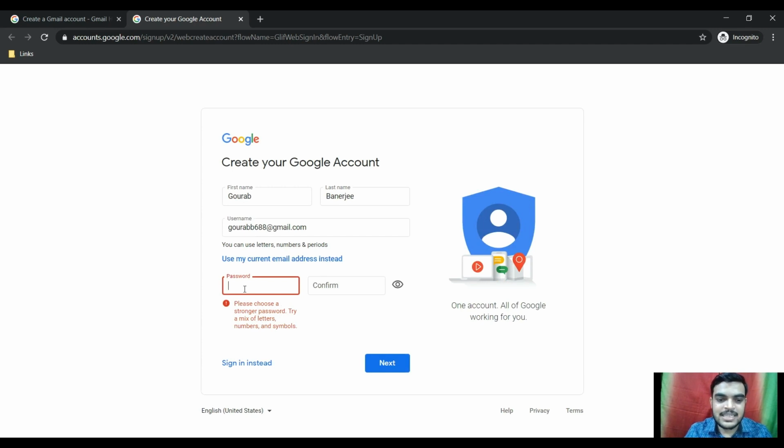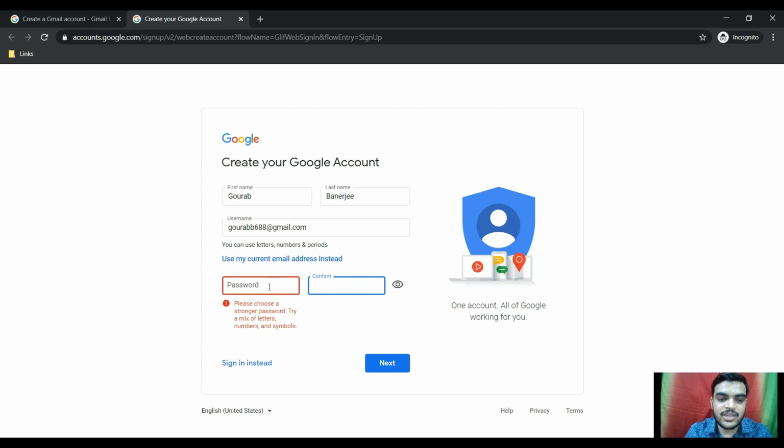Okay, so as you can see, this is a policy. Policy means that according to this policy I can enter at least 8 or more characters, and in those characters I should have a mix of letters, numbers and symbols. So basically this policy is created by Google. You can create your own policy as well, and based on that policy, one expression is written behind in code, and whatever I type over here is going to be validated, right? Whether it is following this specific format or policy or not, right?